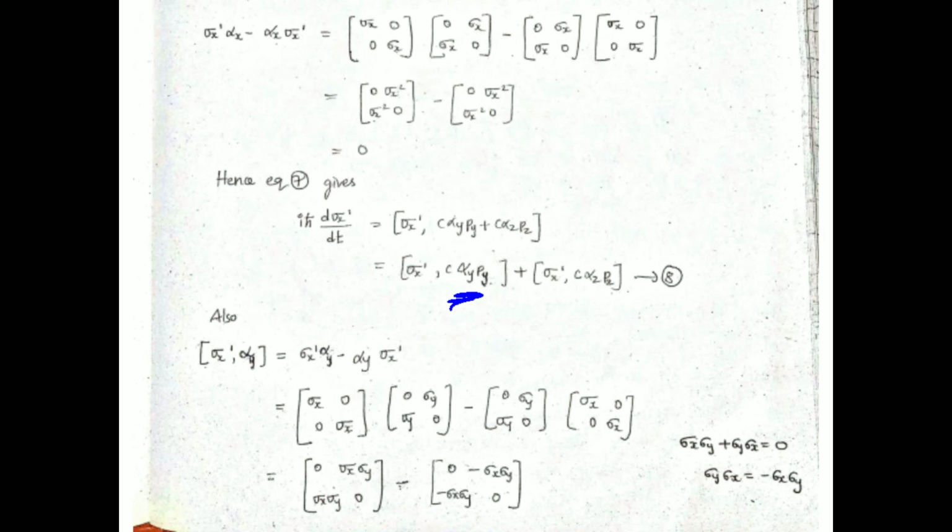After splitting based on the commutator formula, a b comma c equals a comma c into b plus a comma c into b, what would remain is commutation of sigma x dash and alpha y multiplied with c and py, and commutation with sigma x dash and py turns out to be 0.